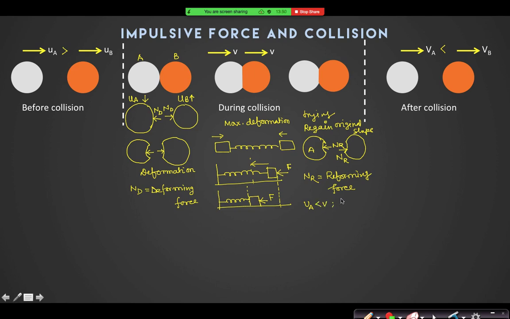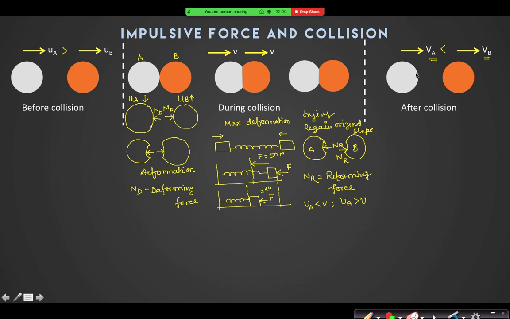Because NR is in the opposite direction, it will decrease. And the velocity of B will increase from V, yes or no? Yes, sir. So that is why finally, VA is less than VB, because VA is less than V and VB is greater than V.